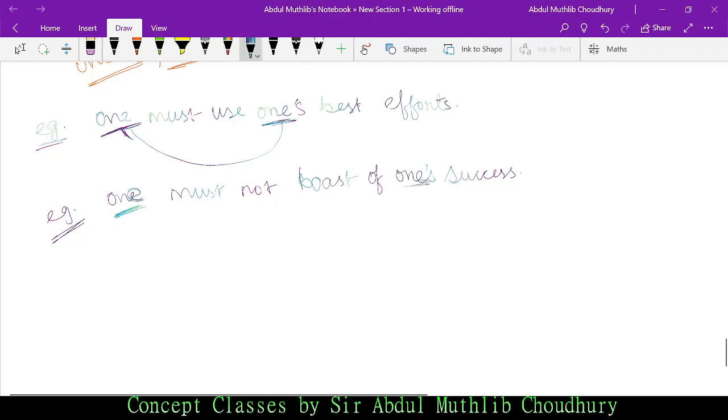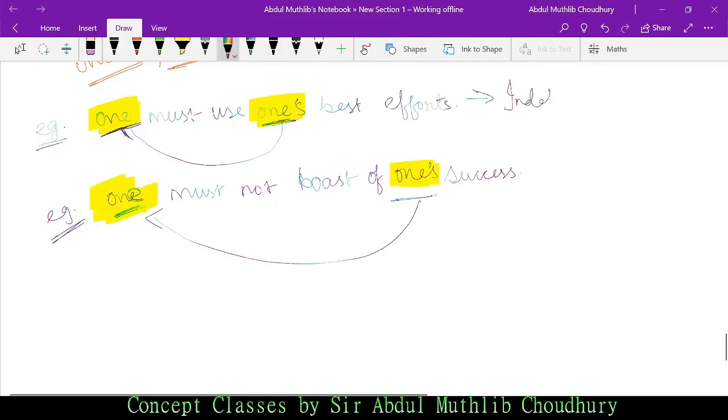One must not boast of one's success. So the indefinite pronoun here is this one. Wait, something is wrong. Yeah, got it. So we are referring to one here. When do you use one? In case you see two ones in one sentence, what does it imply? This means we are talking about the concept of the indefinite pronoun. Okay, good.